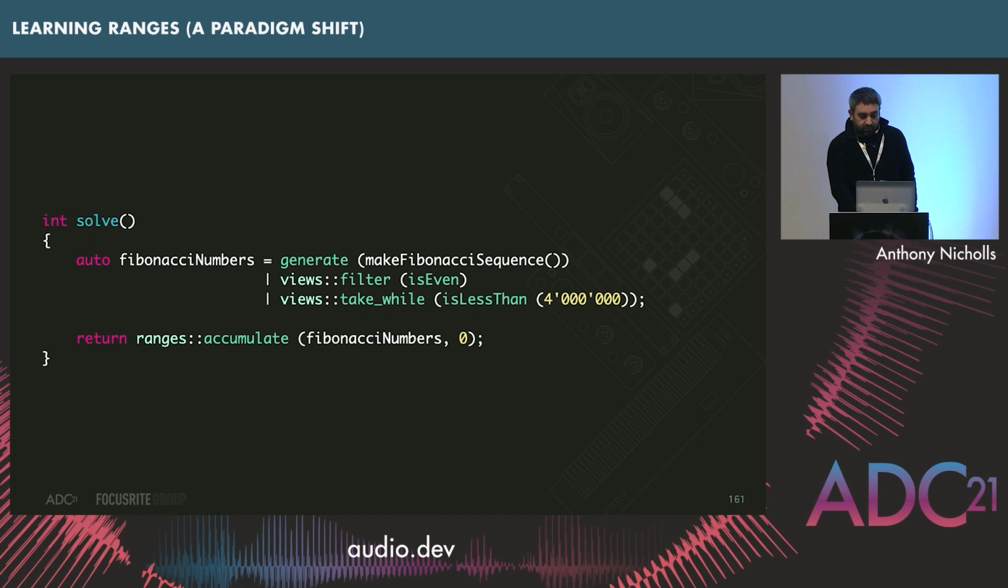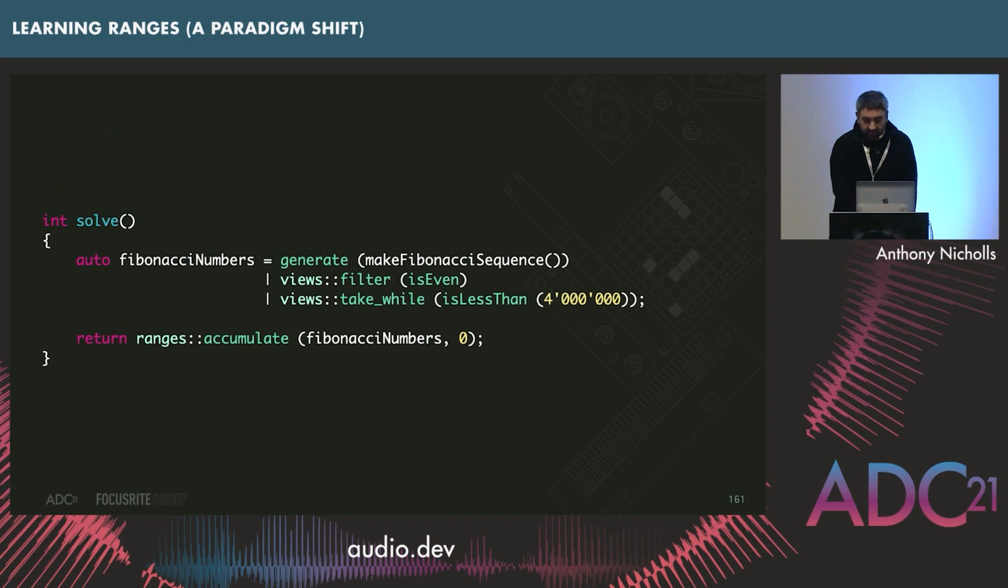Okay, so there we go. We've got a solution. It's a pretty clean solution. It should run pretty fast. And I think it's fairly readable. Hey, generate a Fibonacci sequence, filter those that are even, and just keep giving me those until they're equal to or greater than 4 million, and then add them all together.